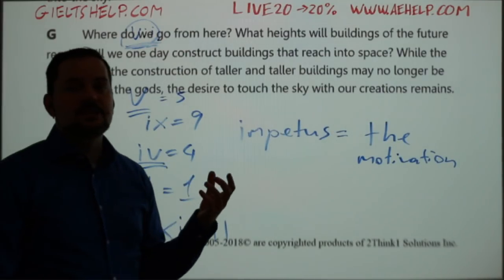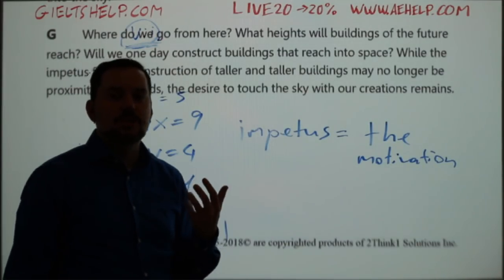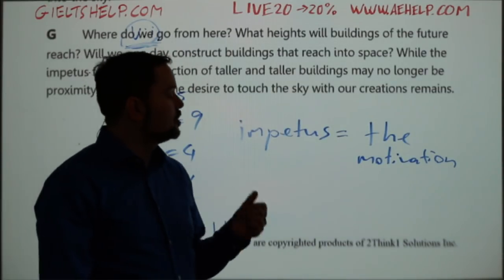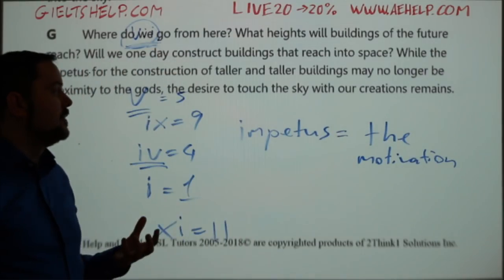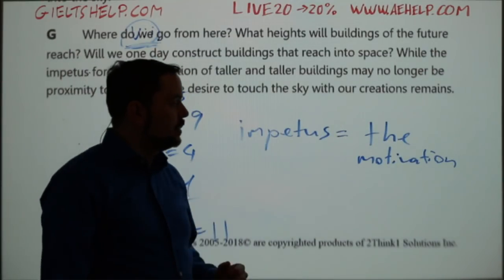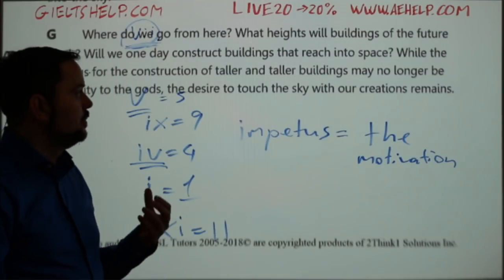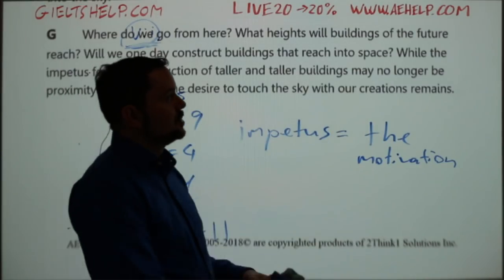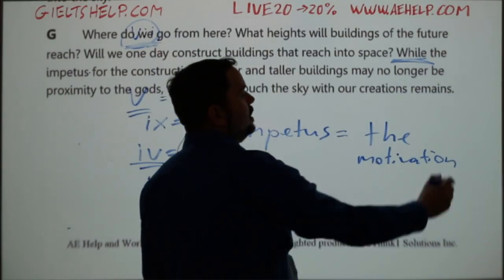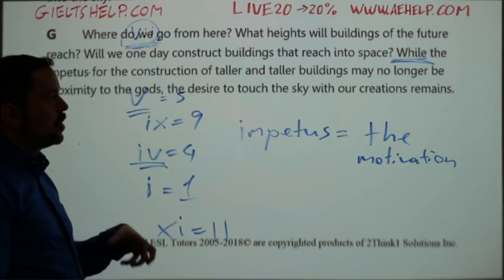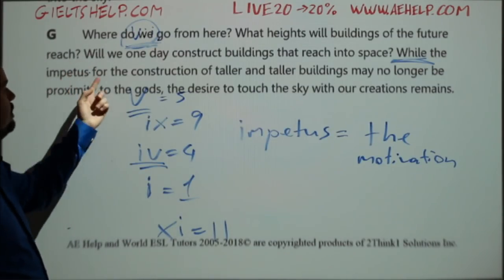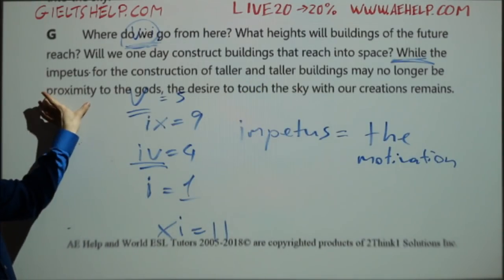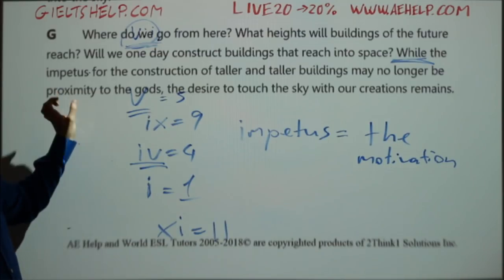Okay, so our motivation, the reason why we build these big buildings is no longer to get closer to the gods. The reason it says that is because, remember, in the beginning it said that Egyptians built the pyramids to be closer to the gods, the most ancient tall structures. These days we don't do that anymore. That's not the reason why we want to be higher and higher. It's other reasons. And then, of course, this is a sentence that uses a subordinating conjunction, while, so it's showing contrast or opposition. So it says, while the impetus for the construction of taller and taller buildings is no longer to be closer to the gods, proximity means in the area of or closer to.